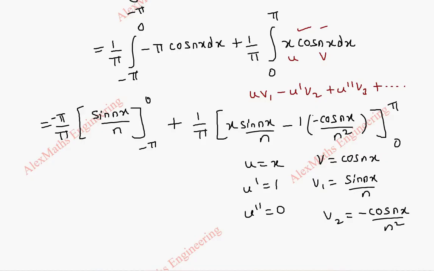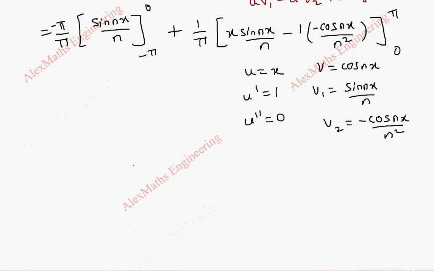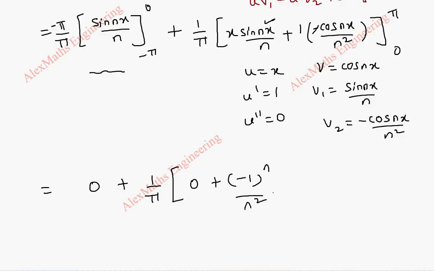So I substituted here. Then when I apply the limit for the first term, upper limit is also 0, lower limit is also 0, so totally it is 0. Now this is 1 by pi. When I apply upper limit, sin n pi is 0 and this I can make it as plus, and cos n pi is minus 1 whole power n by n square. When I apply lower limit, first part is anyway 0, second part is 1 by n square.